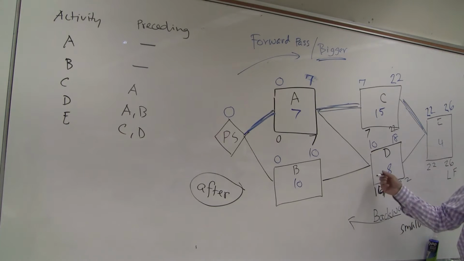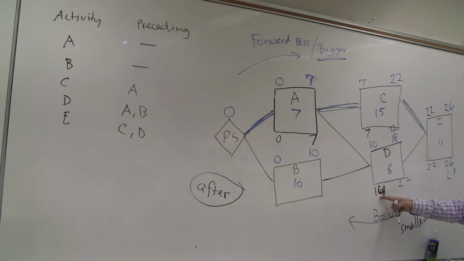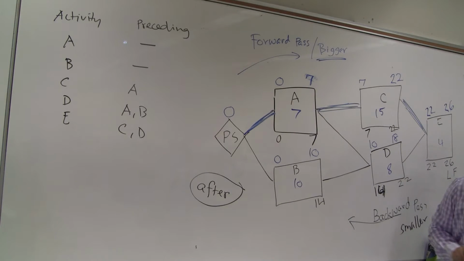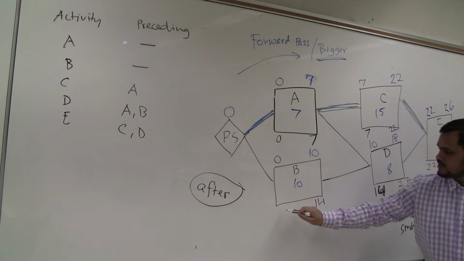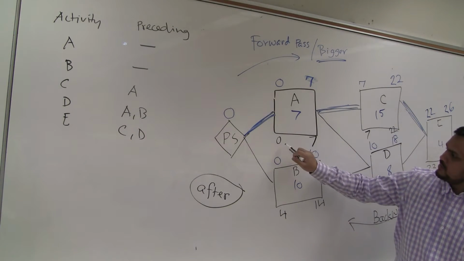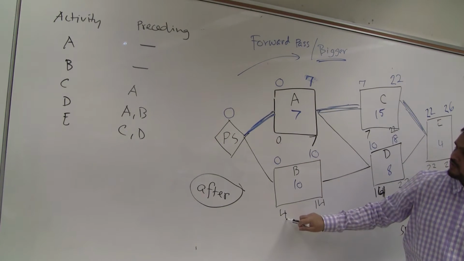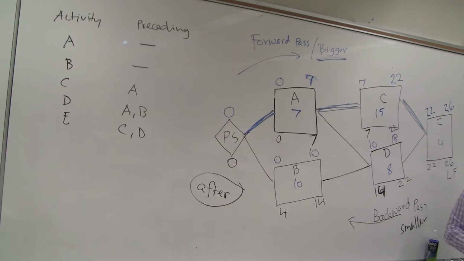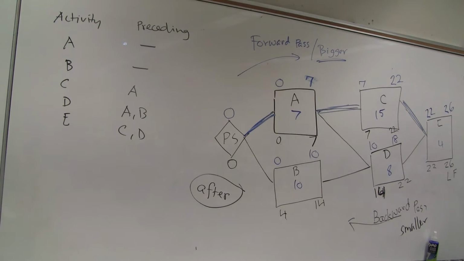If I go here, only single path, it is starting 14, so it can finish on 14. 14 minus 10, so 4. When I am coming here, it is starting 0, it is starting 4. So smaller one. Done. I got 0, 0. That means the answer is correct.